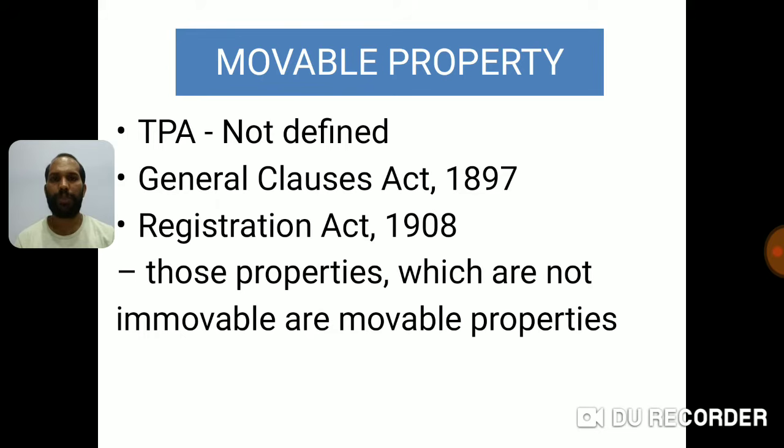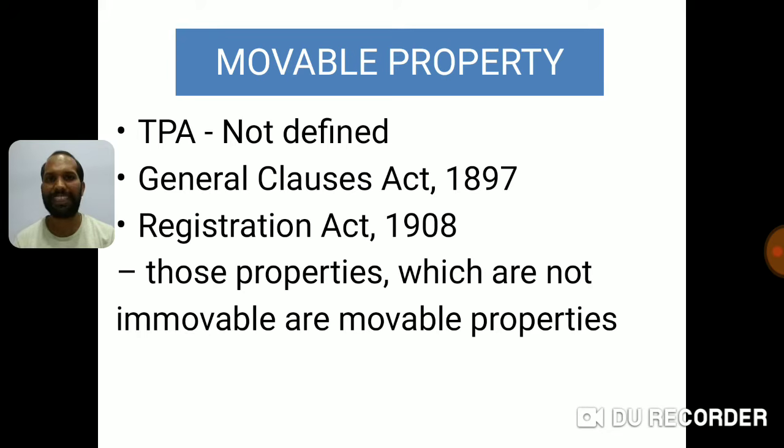So what should we do in those circumstances? We have to take the support of other laws. There are two major other laws which give a definition of movable property, which are the General Clauses Act 1897 and the Registration Act 1908. Now these two acts give the definition for movable property.